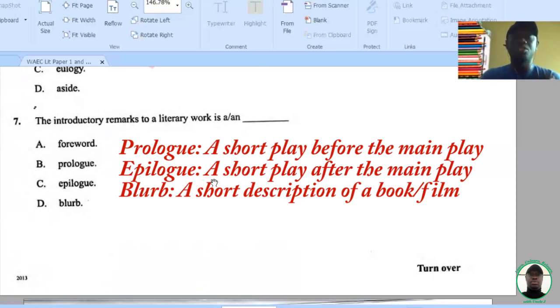So if the question had tilted towards drama, you would have said, okay, option B. So a foreword is an introductory remark to a literary work. A prologue is a play before the main play, okay? Just a short drama before the main act one, okay? Epilogue is a short drama after the play.